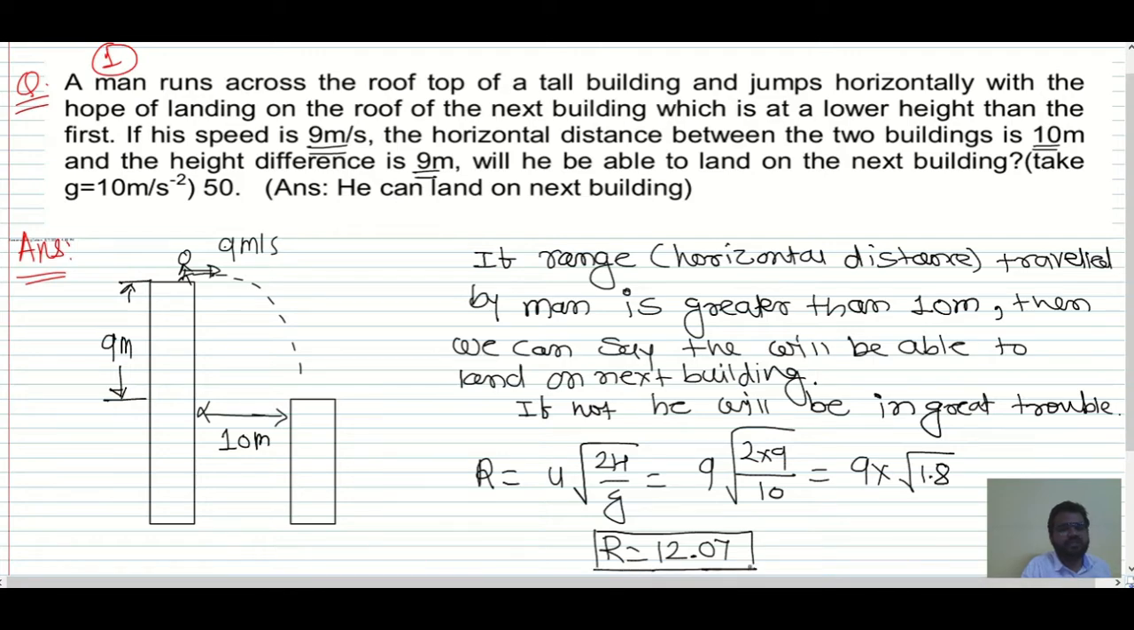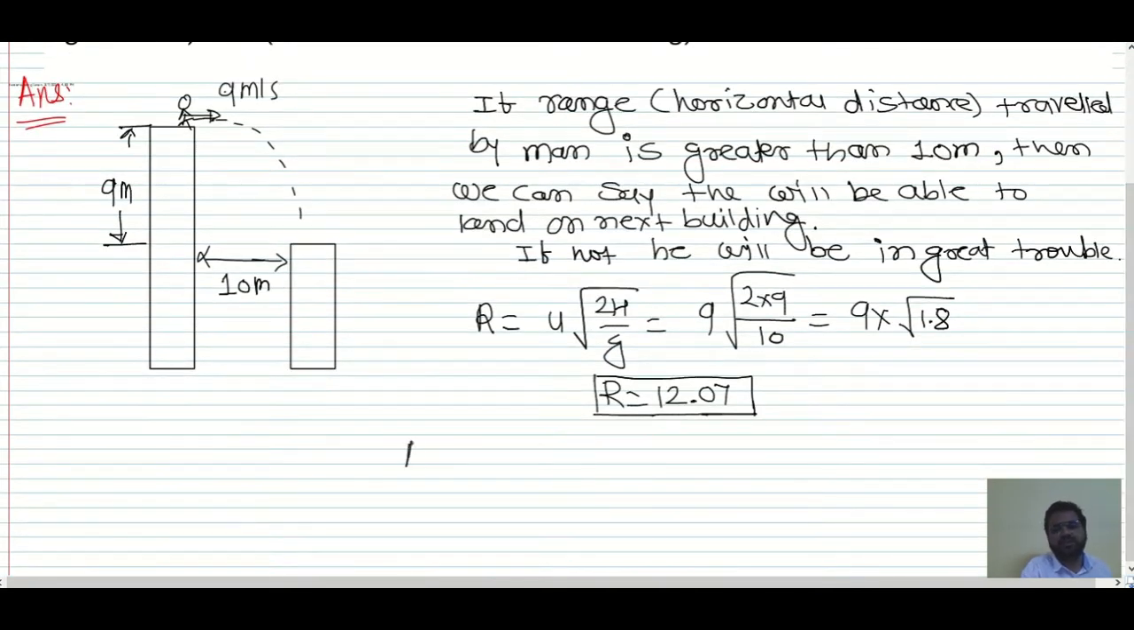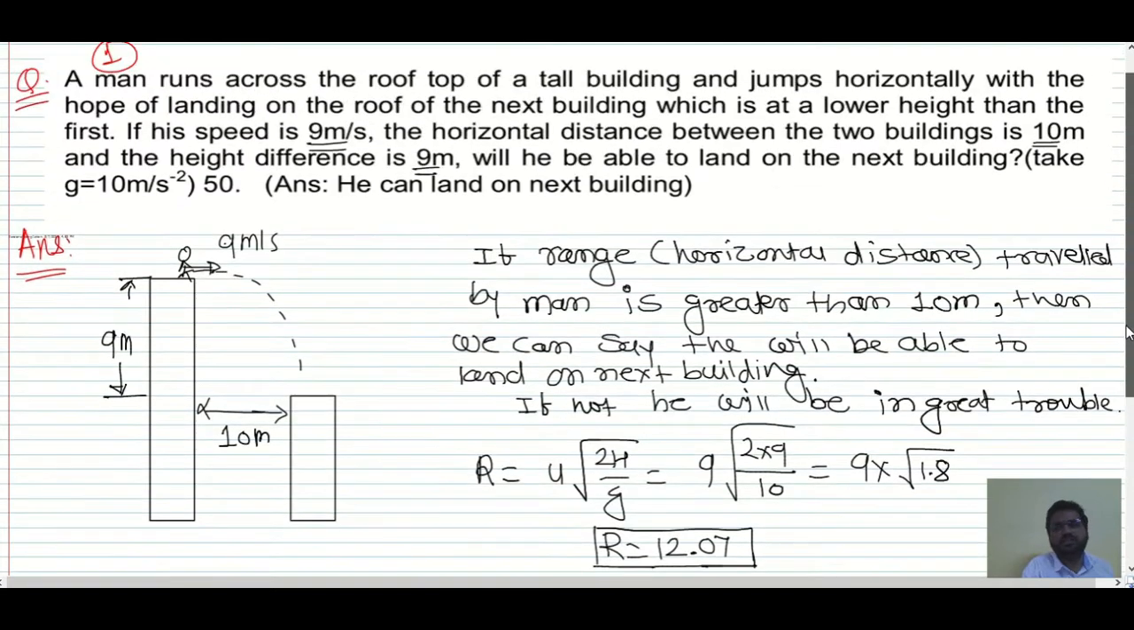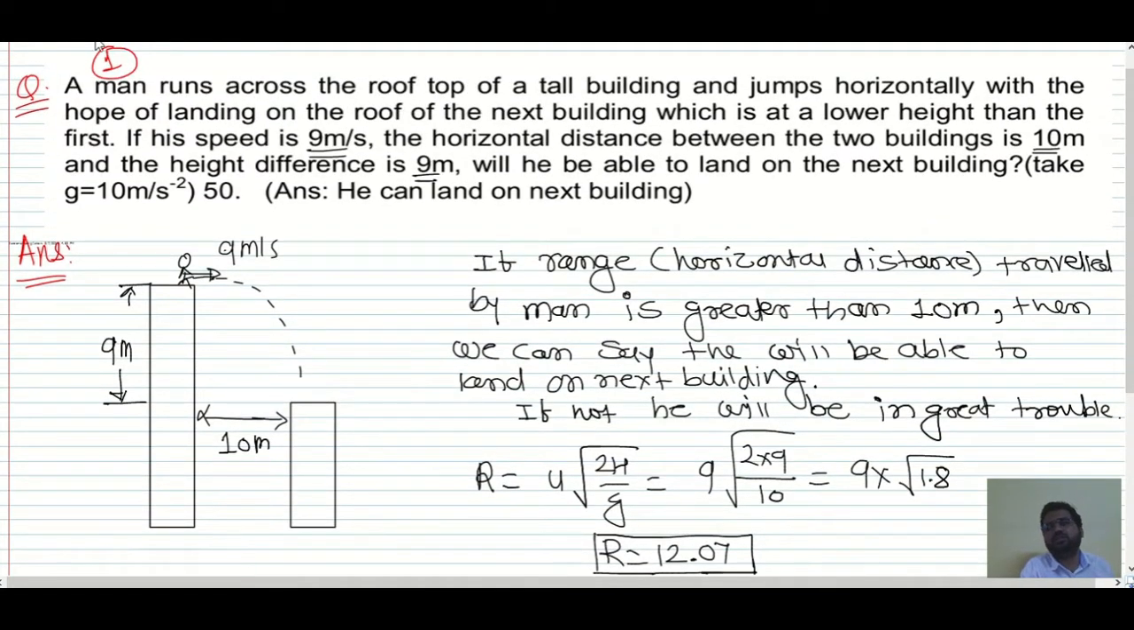So yes, he will be able to land on the next building, as you can write over here, as the range of this man is greater than 10 meter, he can land on the next building. So I hope this is clear. This is the first question which we have.